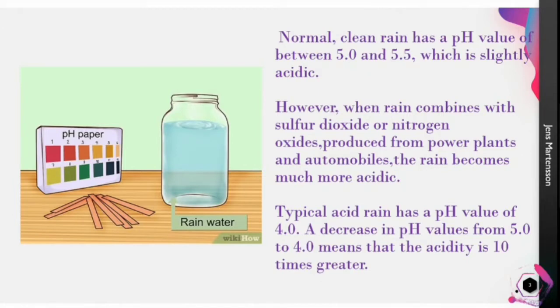When you look at the chemistry, there are many components present in it. There is sulfur dioxide and nitrogen oxides, which are due to pollution caused by power plants and our automobiles, bikes and other things, which results in acidic rainfall.